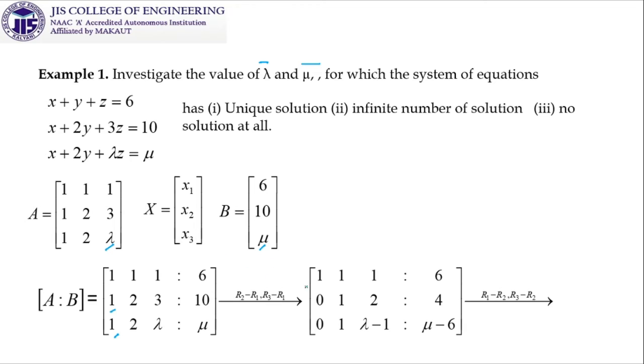But we see that it is not yet in echelon form. Our target is to make this one equal to 0. So to make this one equal to 0, we do R3 minus R2, and R1 minus R2 is done just for simplification. It is not at all mandatory.